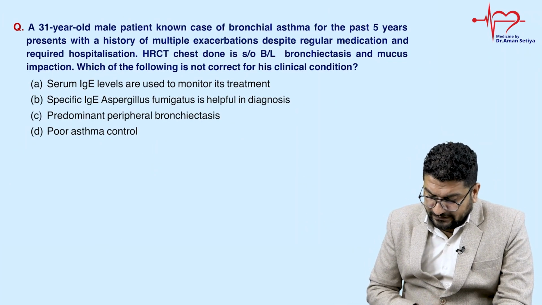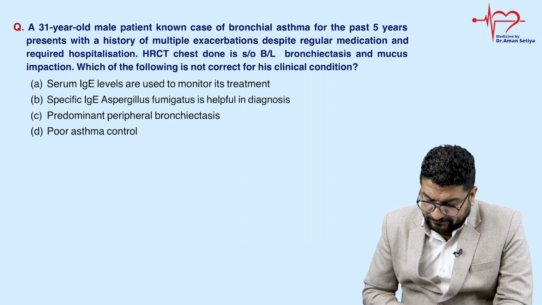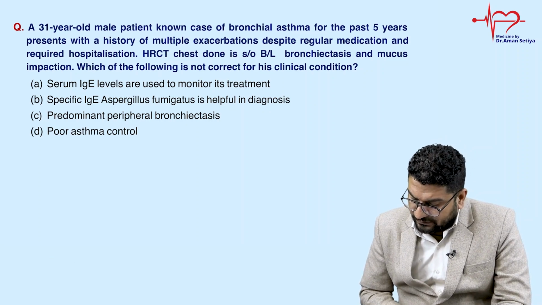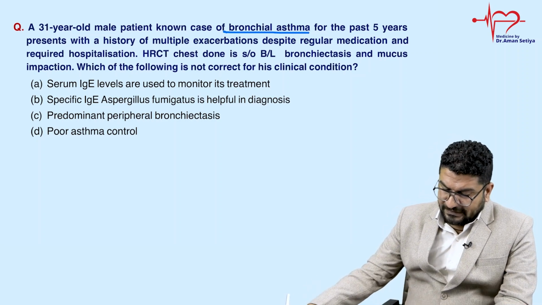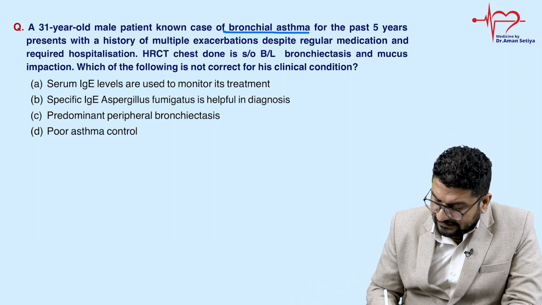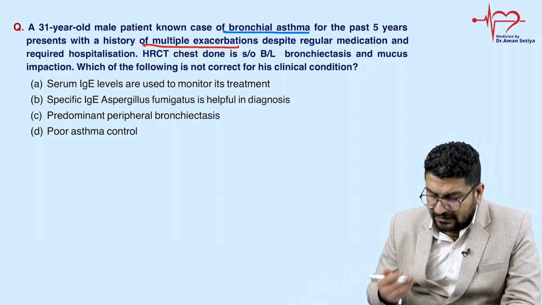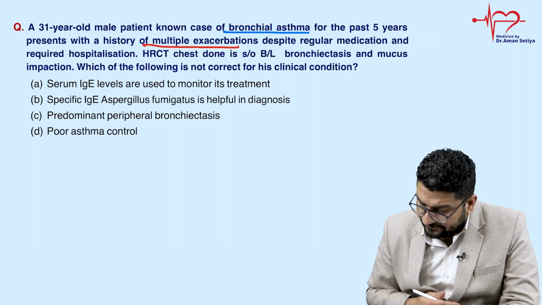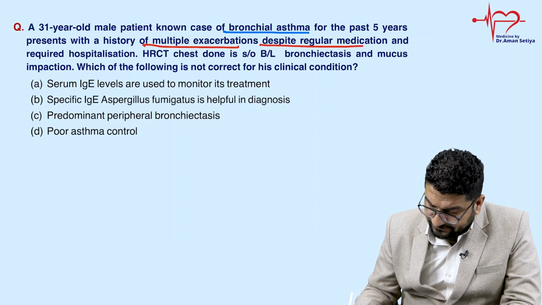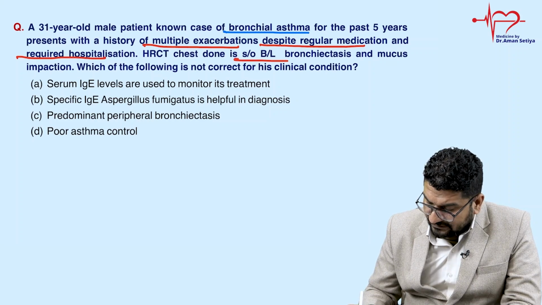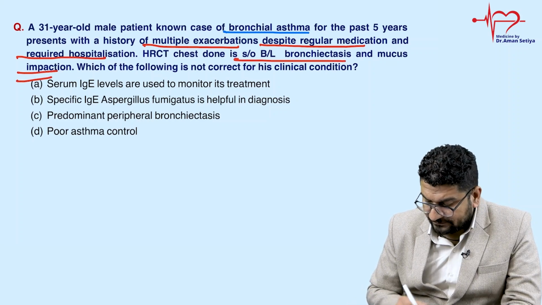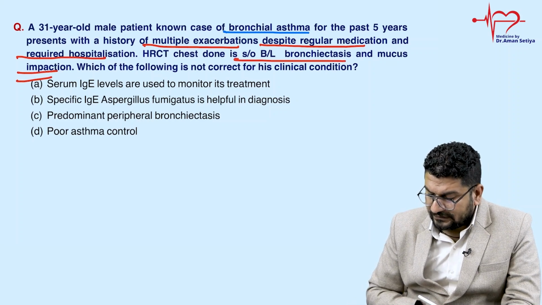Moving to the next one, again this is a slightly easy question, try to answer. A 31-year-old male patient, a known case of bronchial asthma, for the past 5 years presents with a history of multiple exacerbations despite regular medication, and required hospitalization. HRCT is suggestive of bilateral bronchiectasis and mucus impaction. Which of the following is not correct for this clinical condition?